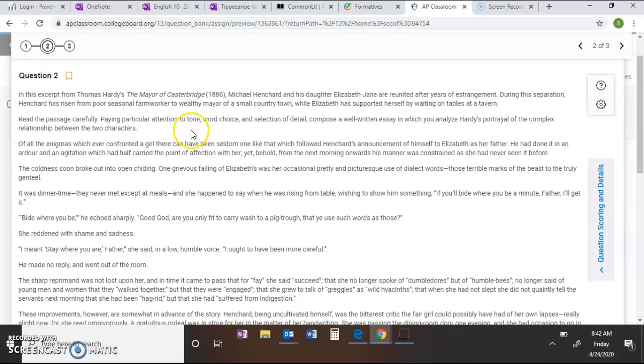We're going to be reading the passage carefully, paying particular attention to tone, word choice, and selection of detail. Compose a well-written essay in which you analyze Hardy's portrayal of the complex relationship between the two characters. So we're going to be using literary devices to figure out this relationship between the characters, okay?